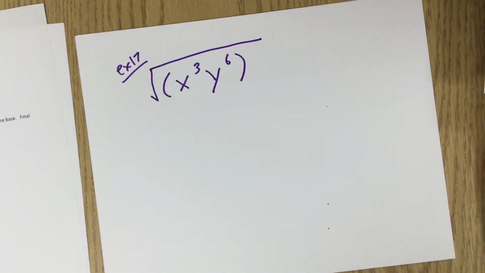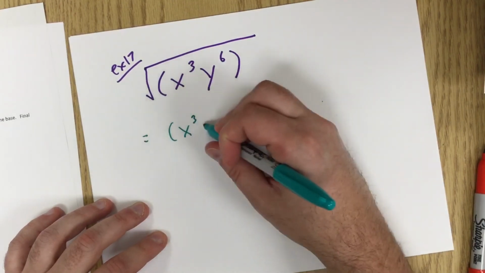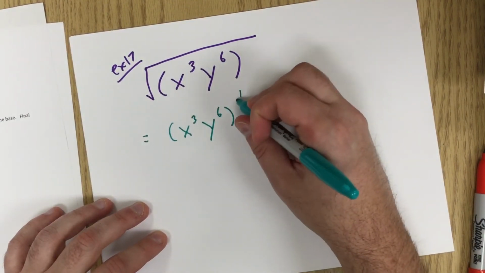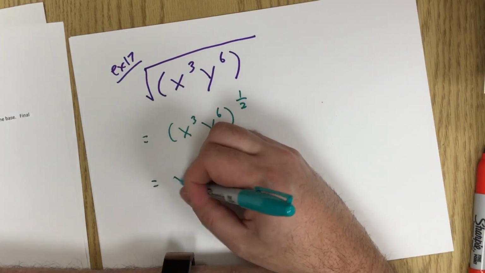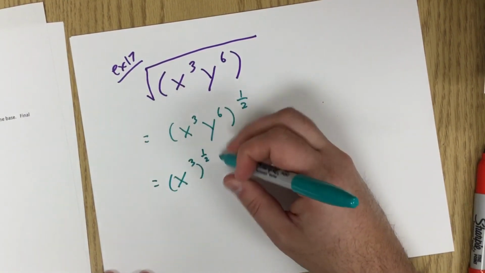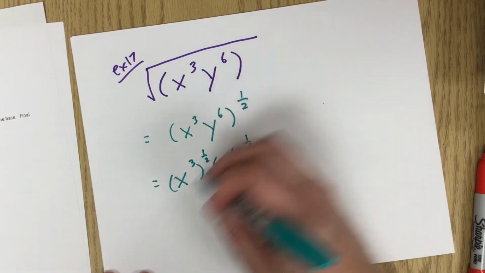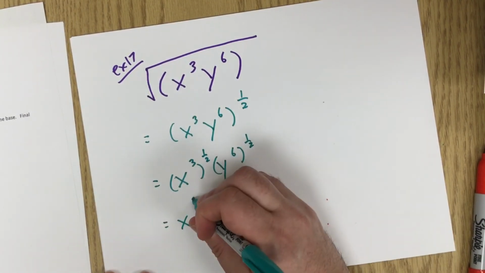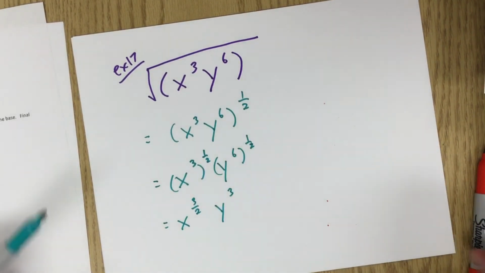So what we have here is the square root of x cubed y to the 6th. And the way we're going to solve that one, or simplify that one rather, I'm going to write it first as an exponential notation. That's going to be to the half. When you have a power to the power, they multiply. That's going to be x to the 3 to the half, and y to the 6 to the half, which is going to be x to the 3 over 2. And 6 times a half is just y to the 3.